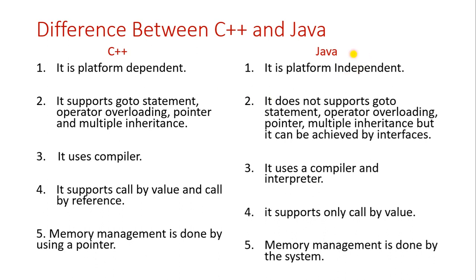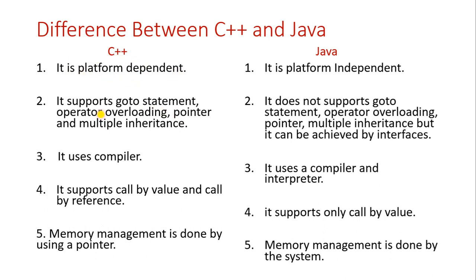That's why it is platform independent. Whatever Java program we have compiled, we can run it on any other device. But in C++, whatever program we have written and compiled, we cannot run on another device. So that's why it is called platform dependent.